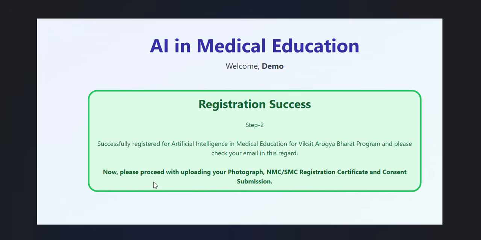Now please note that although it is still a participation certificate, it is from the NBE, so they are not taking unauthorized people, only those who are working as MBBS or any postgraduate.